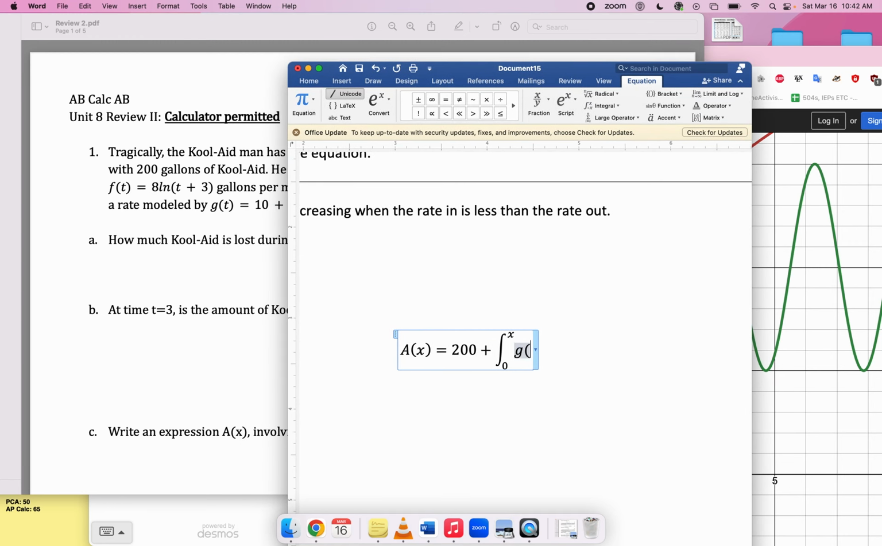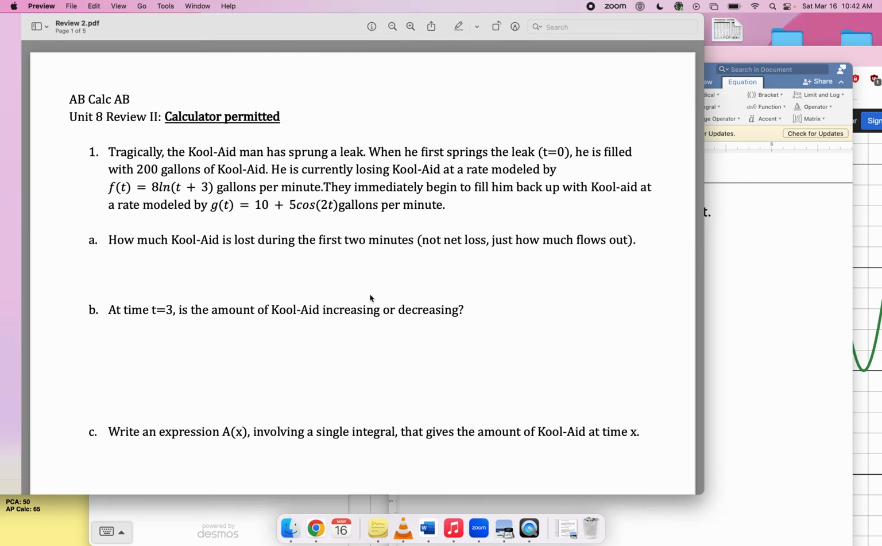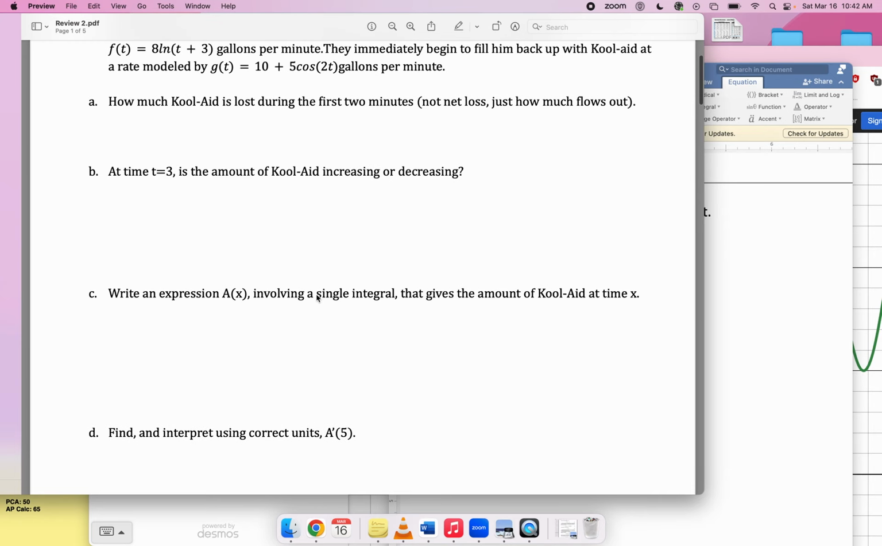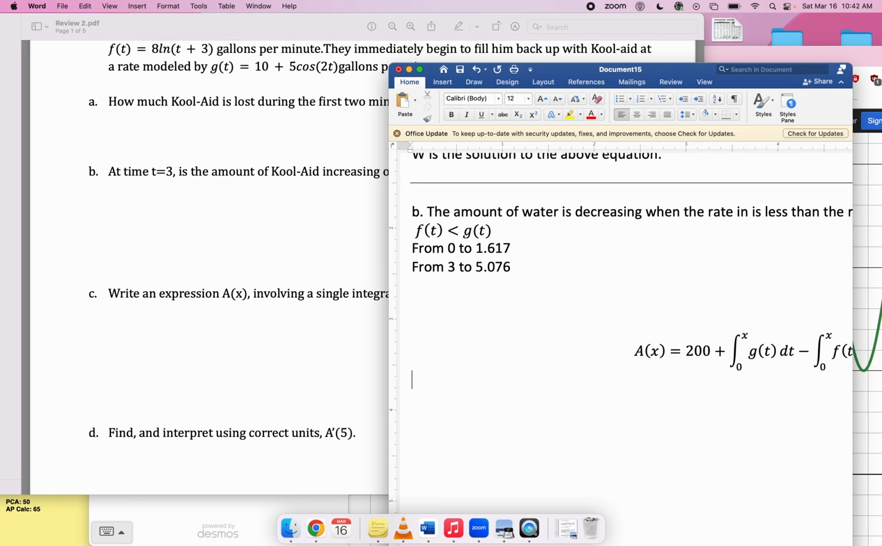Yeah, that's g of t dt, and I'm okay because this x is different from the variable here, minus the amount that you lost from time 0 to x, so integral from 0 to x f of t dt. And that'll be a formula involving a single integral, it says. Oh, well, okay, a single integral. Well, it's not a big deal.